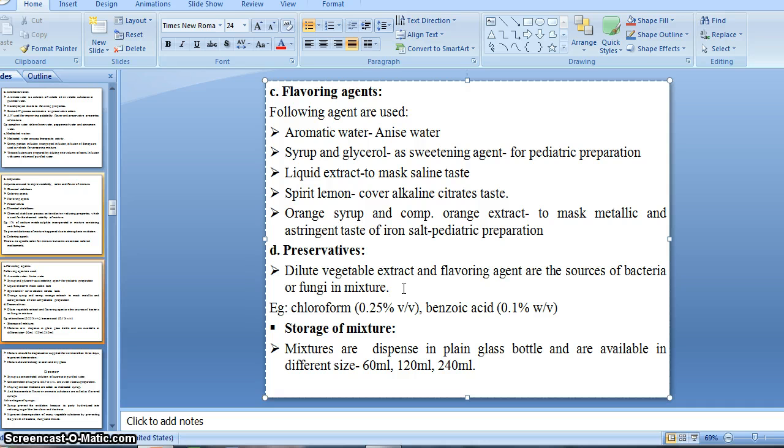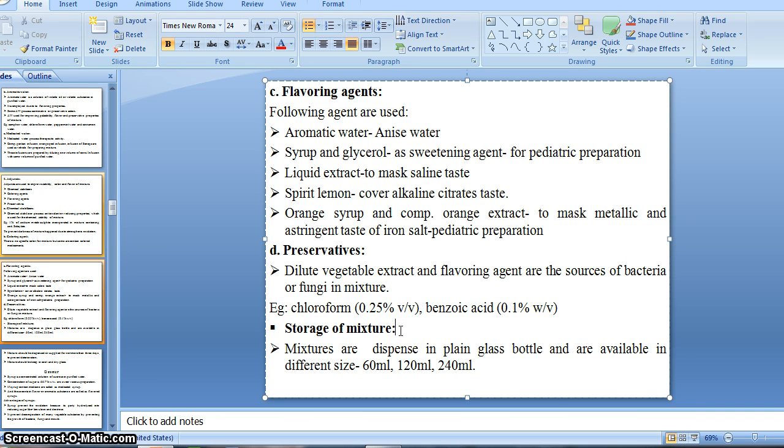With this concentration we can use chloroform as a preservative, as well as benzoic acid at a concentration of 0.1% weight by volume, right? By this we can preserve our mixture.